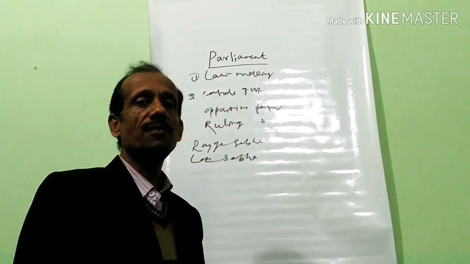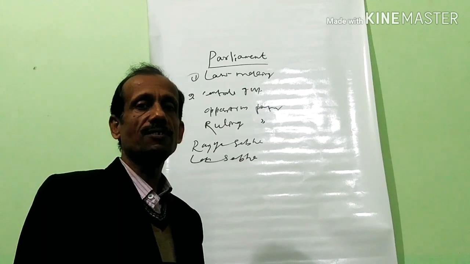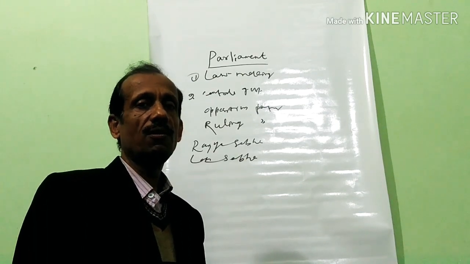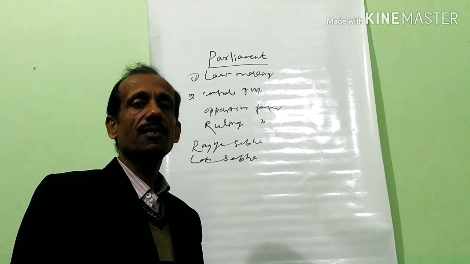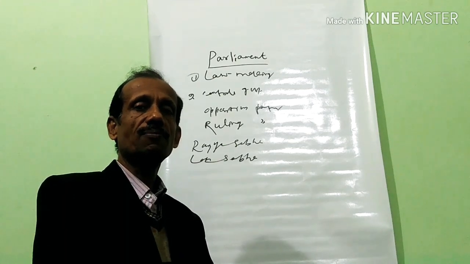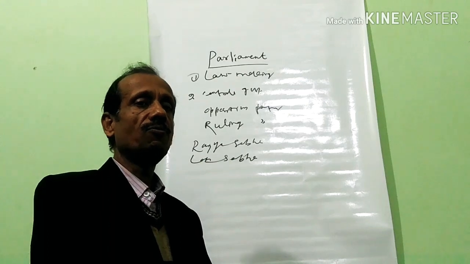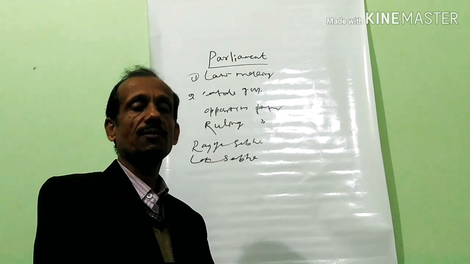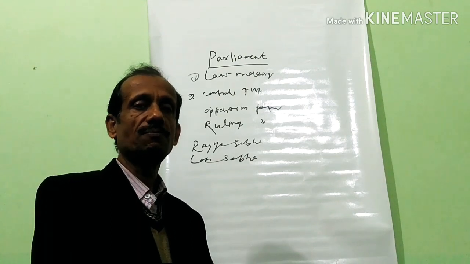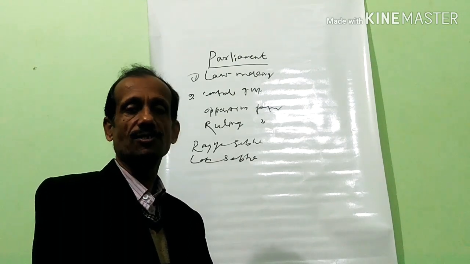British Parliament is the mother of all parliaments, and it is so powerful that K.R. Bungwal has said that British Parliament can make everything except a man a woman and a woman a man. The parliamentary system in India has been brought from the British Parliament.